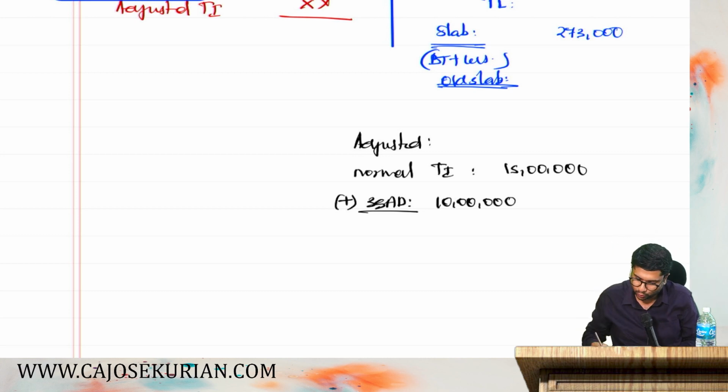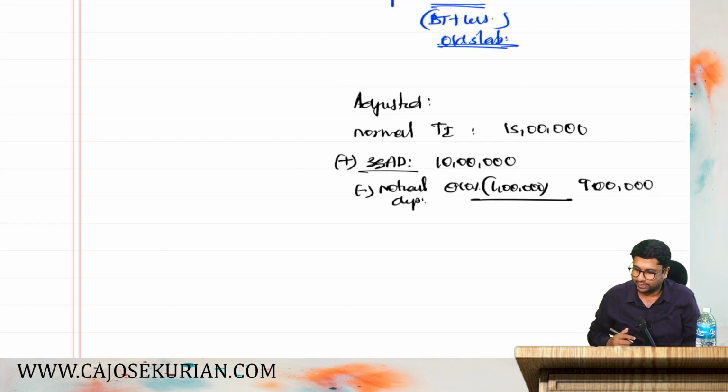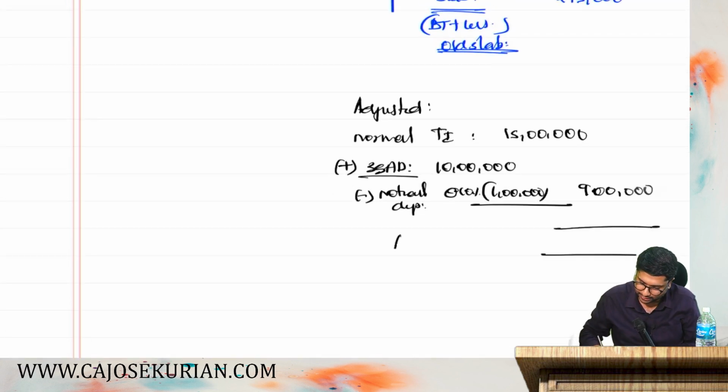So what we can do is net off that notional depreciation for a year. Notional depreciation for a year is 10% of this 10 lakh, and that will be 1 lakh. Only the remaining 9 lakh is supposed to be added to the normal total income to compute the adjusted total income. This is what the department says. So the adjusted total income will be how much, friends? 24 lakh. This is the adjusted total income.